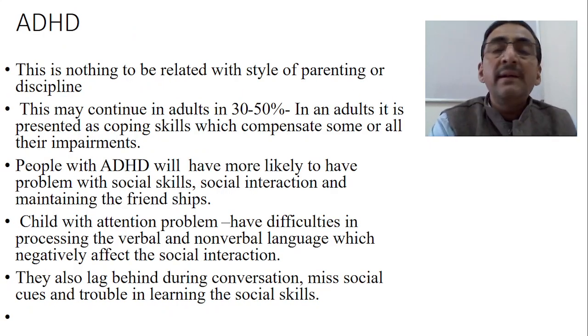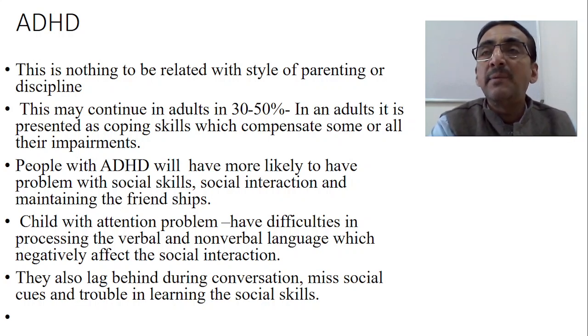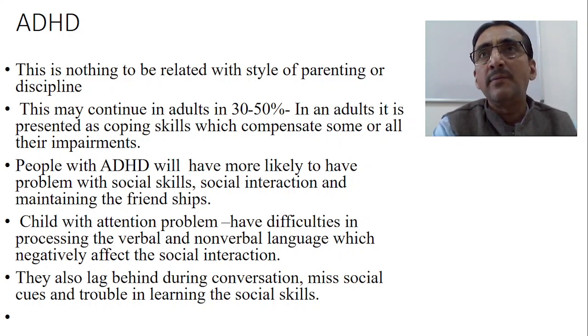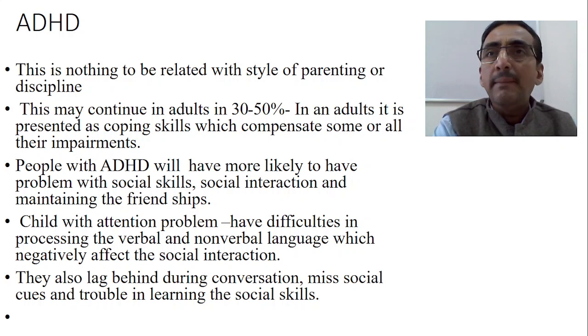Now, one very important thing we have to understand is that ADHD is nothing related to the style of parenting or discipline. So many times parents are blamed for this. If the child develops ADHD, elders in the home and even friends blame the parents: you have not taken care of your child properly, therefore the child is developing this. Actually, this type of blame is unnecessary, because parental care has not much to do with ADHD.